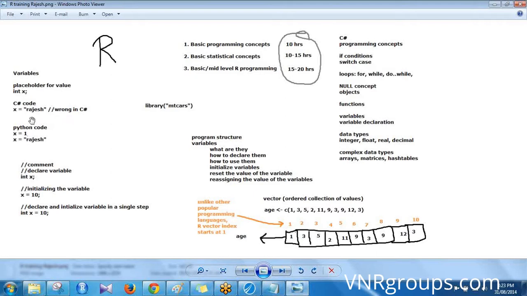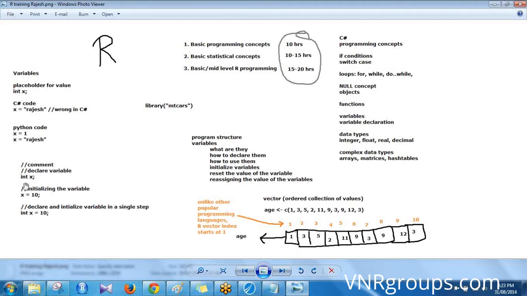But in R also there are some constraints. Just keep in mind what the data types are. This is how you declare a variable. This is how you initialize a variable. See, I say int x and terminate with a semicolon first, and then assign values there. Pretty much simple stuff.